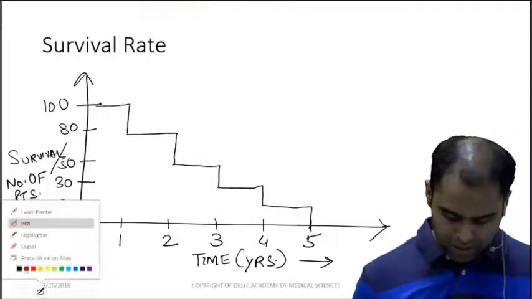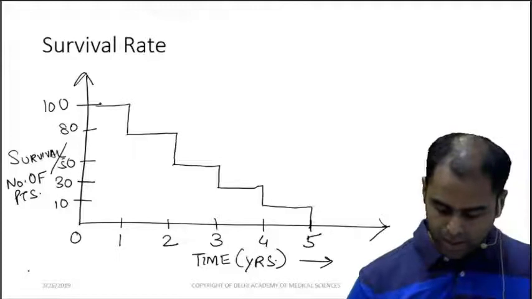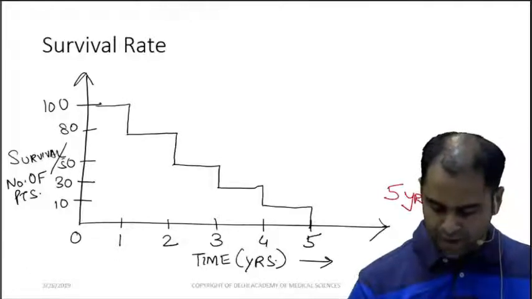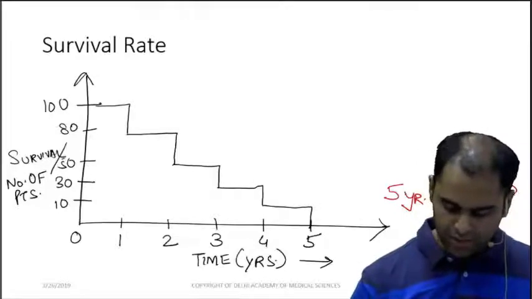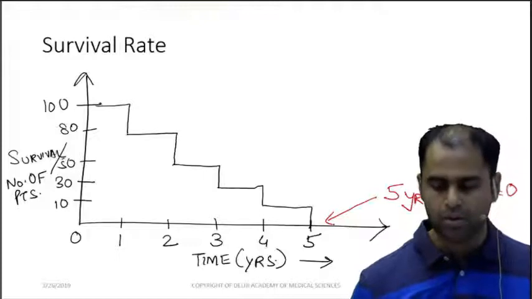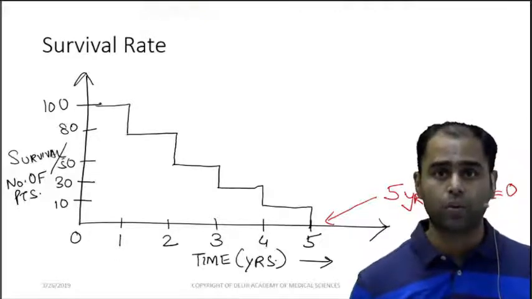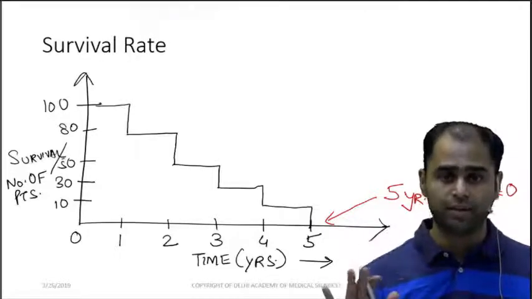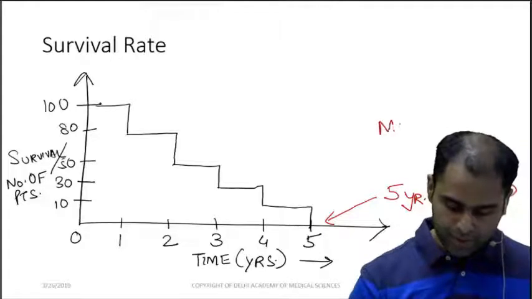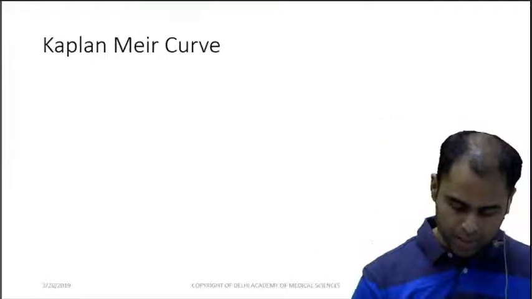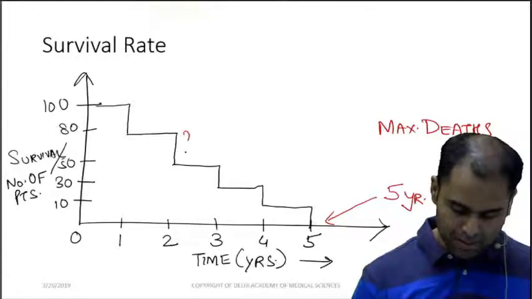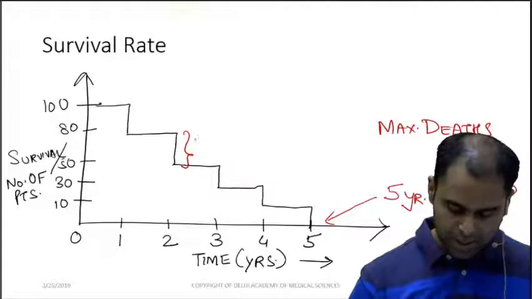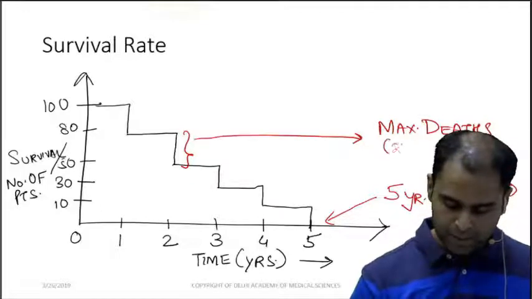So what are the questions which can be asked from here? The first question, how much is the 5-year survival? So you can see the 5-year survival is 0, because no one is alive at the end of 5 years. The second question, maximum deaths. You can see the maximum deaths have occurred over here in the second year. So this is second year.